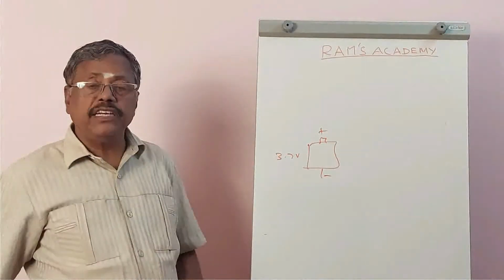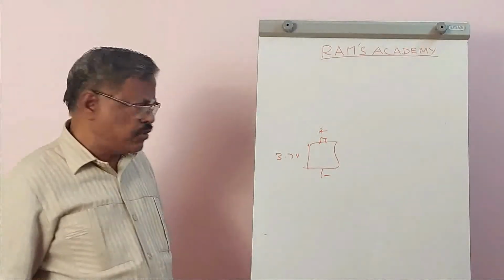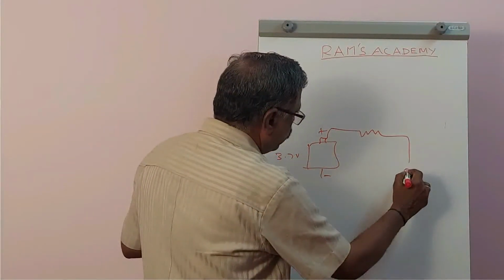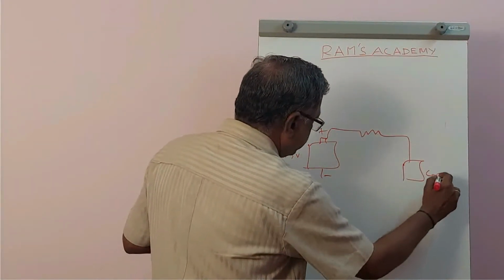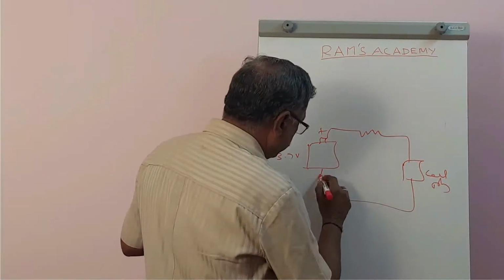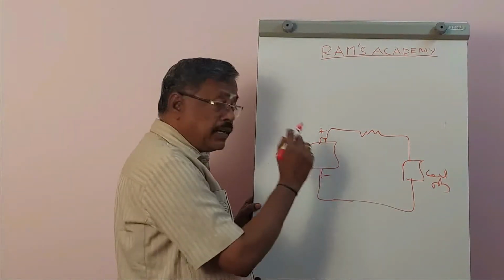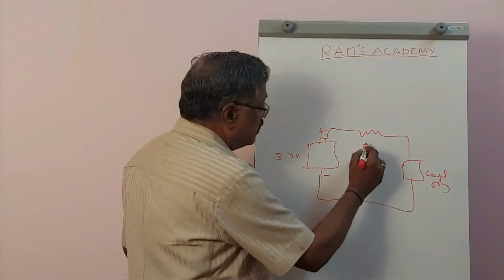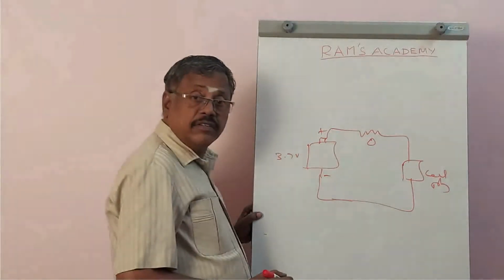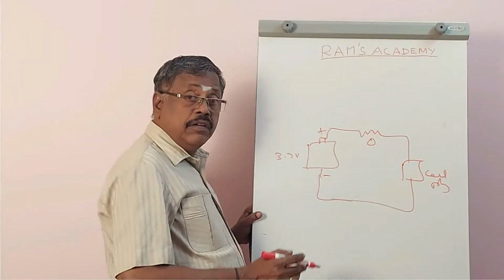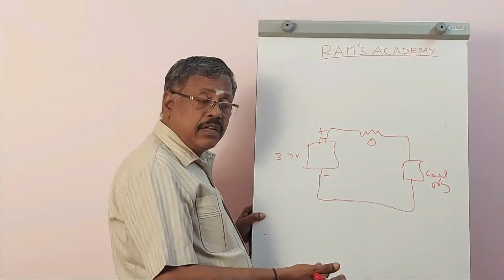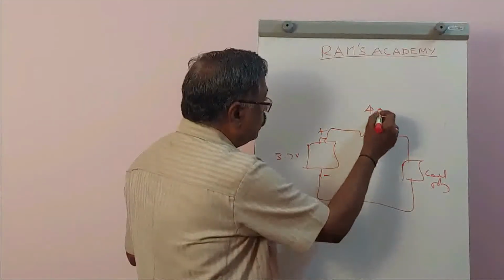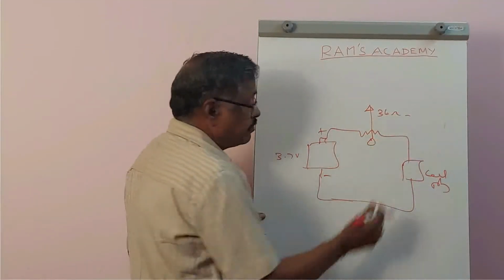Battery completely discharged means, as I said, every battery has an internal impedance. This is a load, the cell phone circuits. This battery has an internal impedance. When it is completely charged, this resistance is 0. When it is discharging, after 2 hours, 5 hours of service, this rises to some value, let it be 36 ohms.